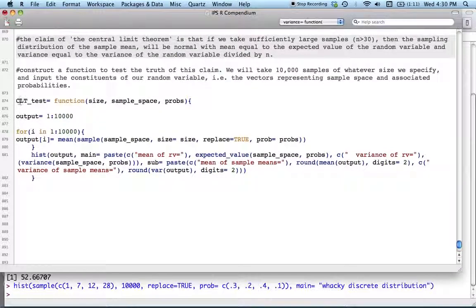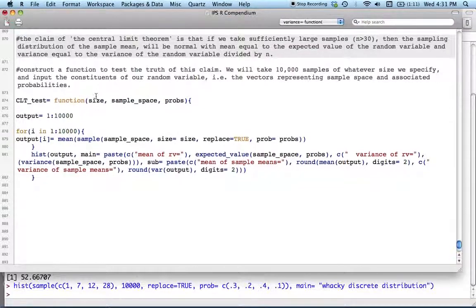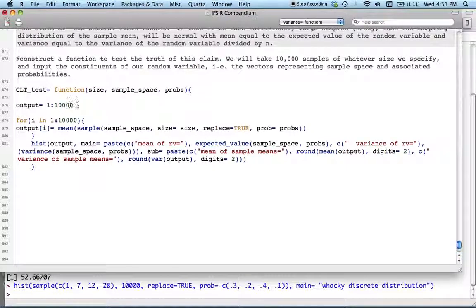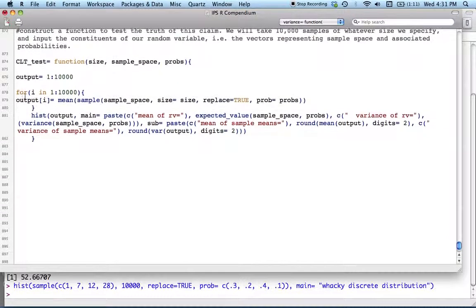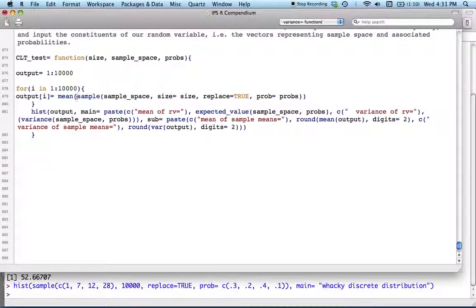Alright, so I'm calling my function CLT, or central limit theorem test. It's going to be a function of the variables that I just specified. I create my output vector, which is going to be from 1 to 10,000. So this is basically just a placeholder vector because I'm going to be getting 10,000 sample means and I need somewhere to put them. Okay? I create my loop for i in 1 to 10,000. Output indexed at i is just going to be the mean of a sample that conforms to what I've specified.